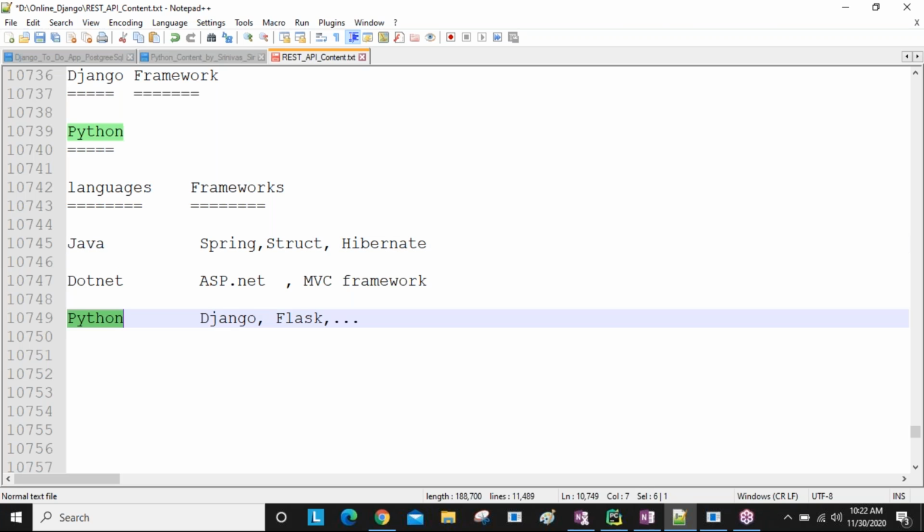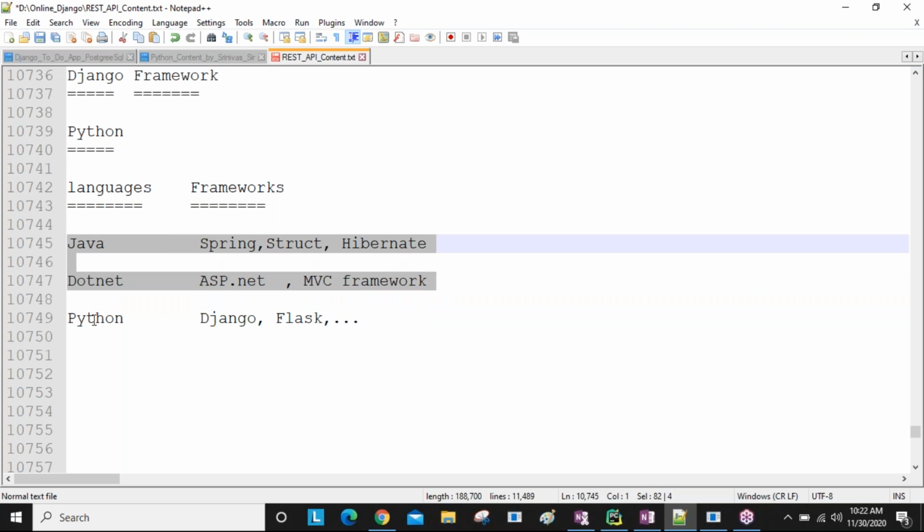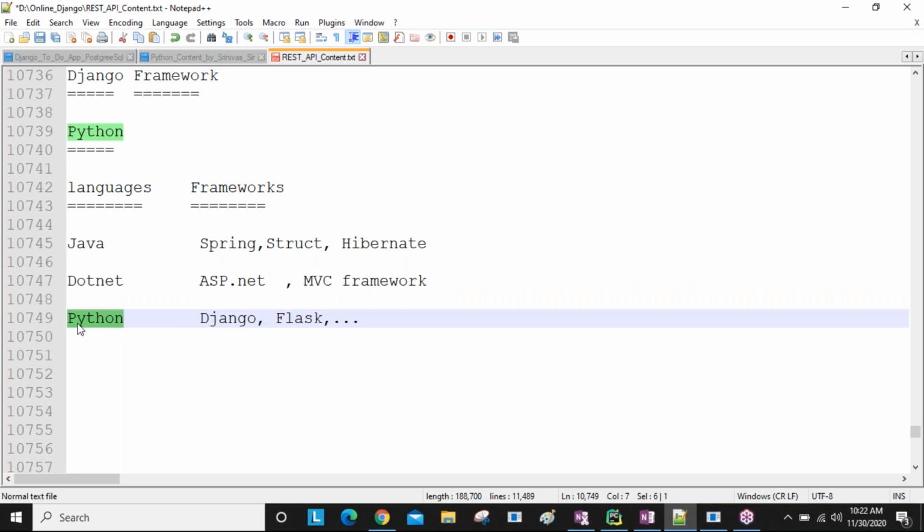Same like if you are learning the Python language, we are all Python developers, so we are going to discuss this. Python language you are already completing, guys, so any one Python-related framework we need to plan. So Django you can plan, or else Flask you can follow. I'll tell the difference between Django and Flask, why you are deciding to learn Django right now and why you are not learning Flask. I'll take care of all these things. Wait a little time. Got it?